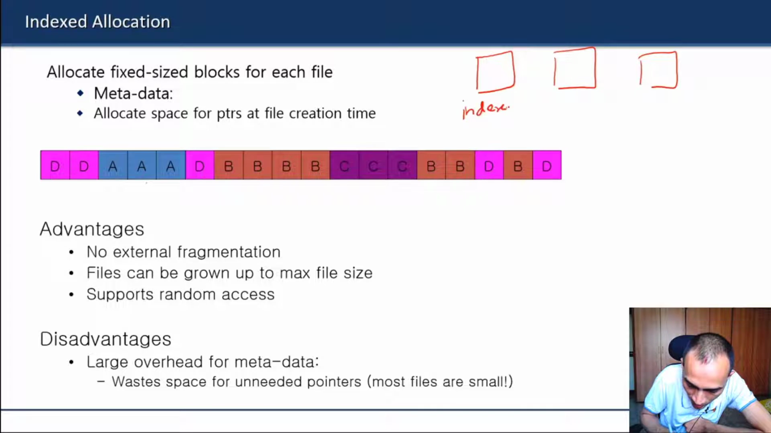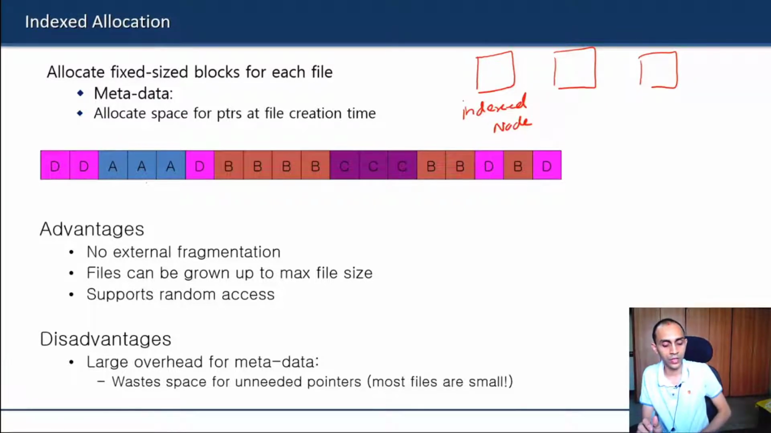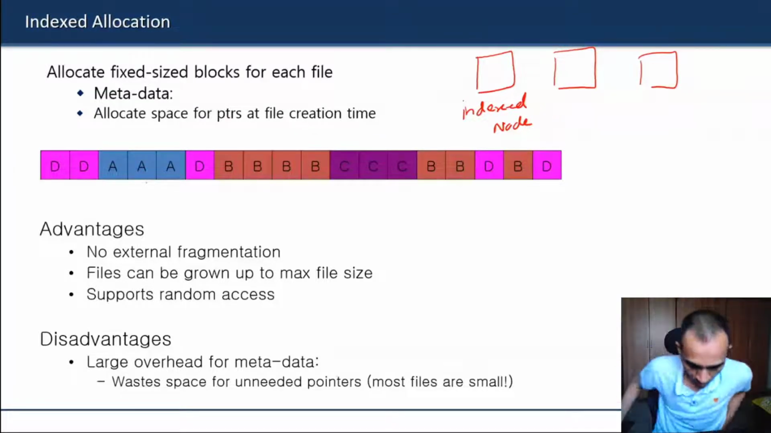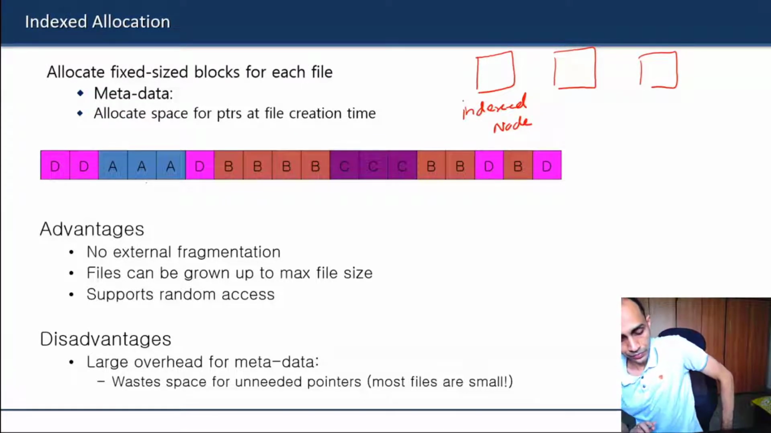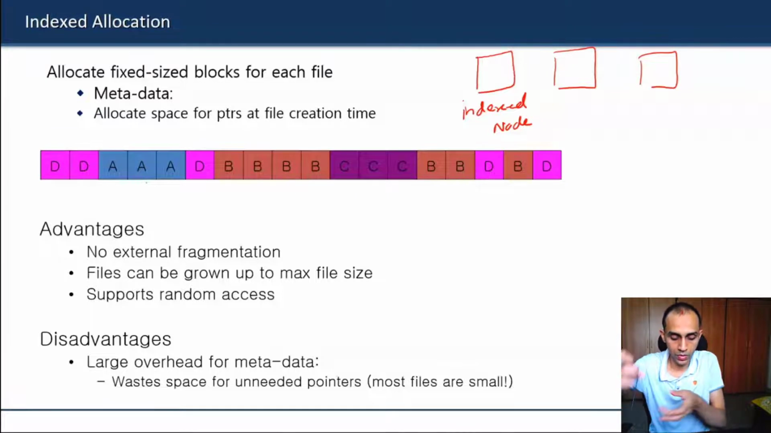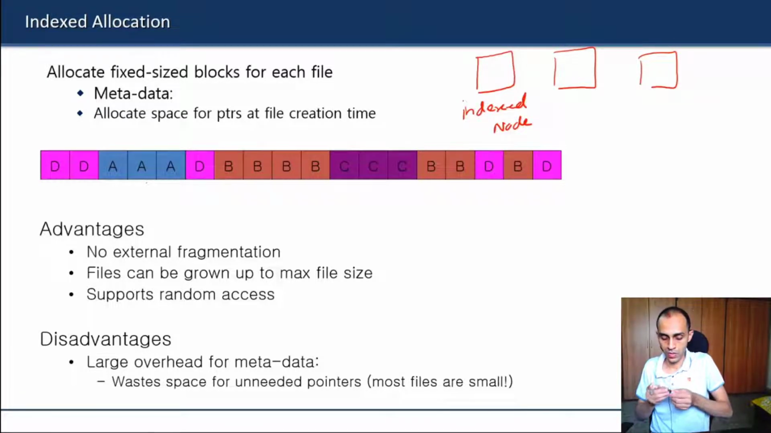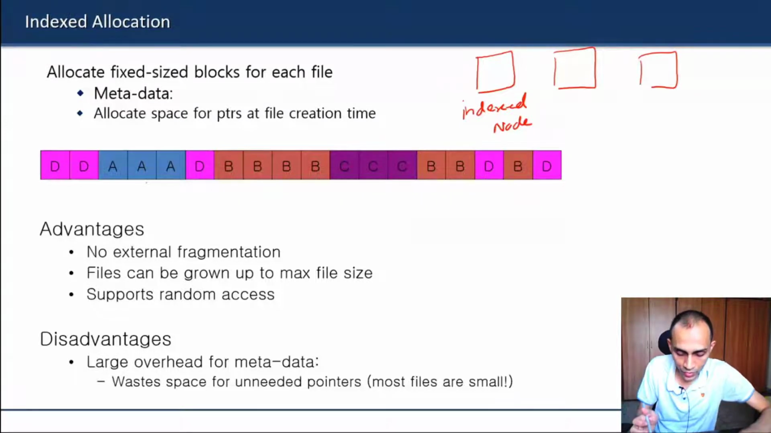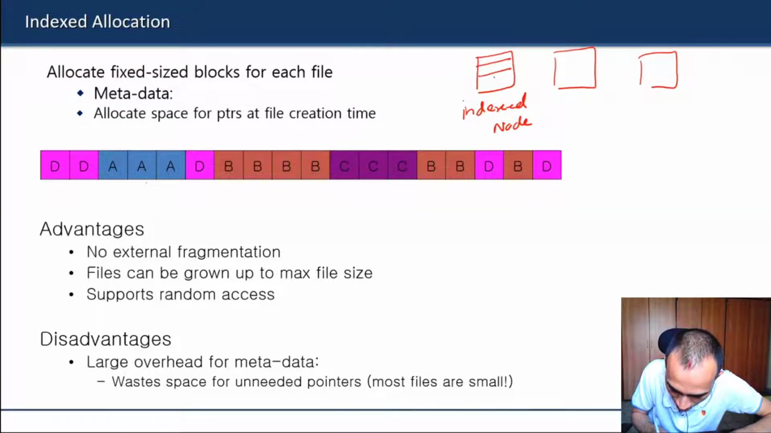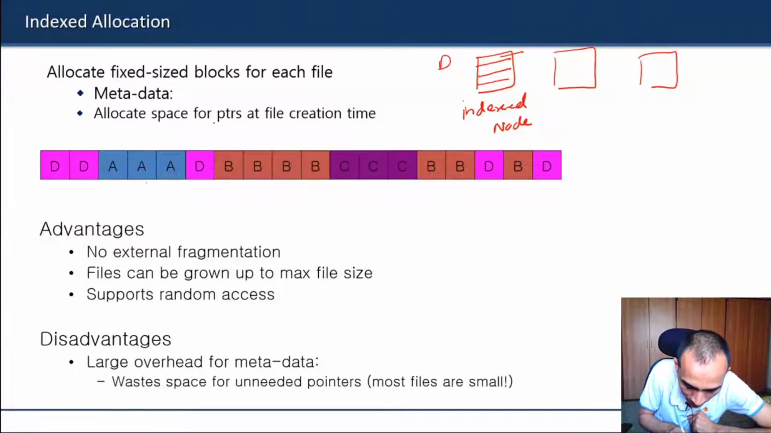The historical name that goes with this kind of allocation is basically index allocation. So now the index node for each file will store the linkage information. For example, for file D, you will have one index node, and it will be storing the pointers for multiple blocks of that file.